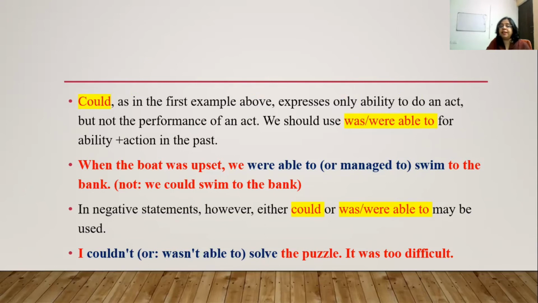Next, in negative statements, however, either could or was or were able to may be used. "I couldn't solve the puzzle" means I was not able to solve the puzzle. So here you can write "I couldn't" or "I wasn't able to solve the sum or puzzle. It was too difficult." So in the negative form you can use either, but in the affirmative form you cannot use could where it denotes ability plus action, and that too in the past.